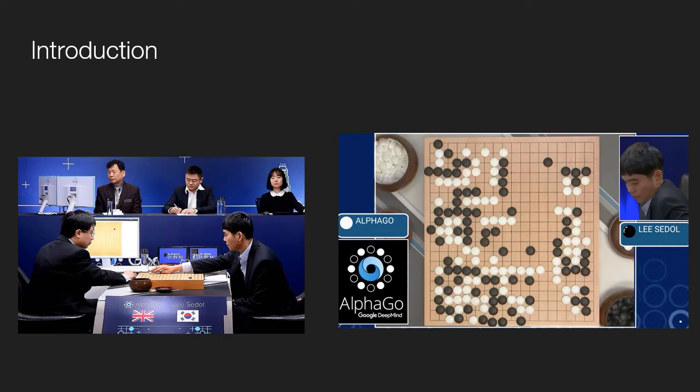4 games to 1. This feat was accomplished through a combination of learning algorithms, including deep learning neural networks, reinforcement learning, and Monte Carlo Tree Search. In the following 2 videos, I will talk about these algorithms. In this part, we will focus on Monte Carlo Tree Search, how it was adapted for AlphaGo, and how it differs from the general structure we talked about in the previous video. And if you haven't seen that video, I highly recommend it. I'll be piggybacking off of it for most of the video here.